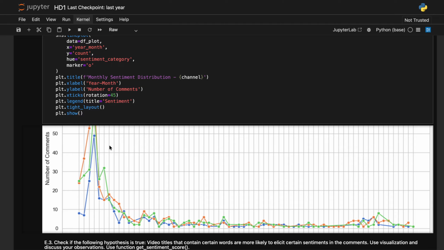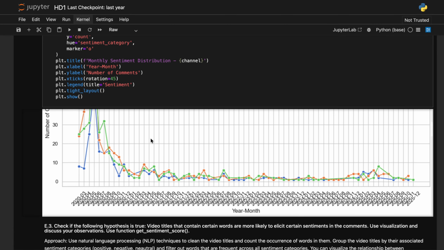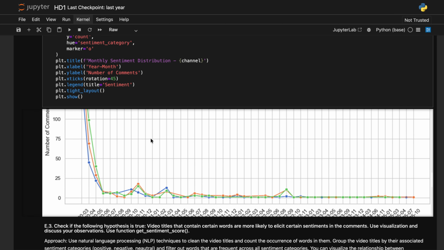Overall, the visualization helps us understand channel specific engagement patterns. We can see people's engagement over each channel over time, and we can explore any video or any channel the same way, and the sentiments of the people's engagement also.